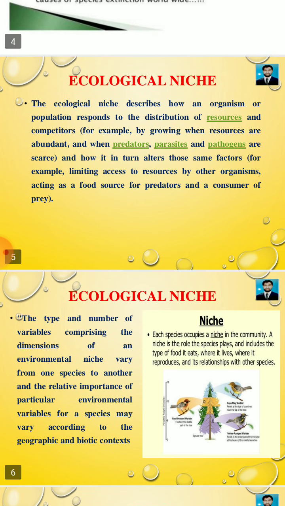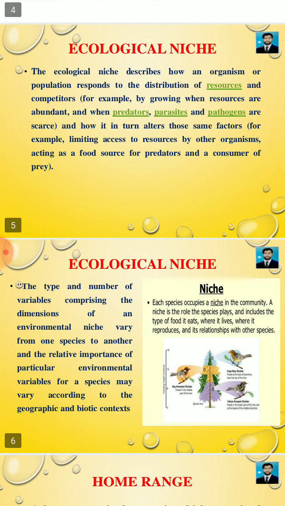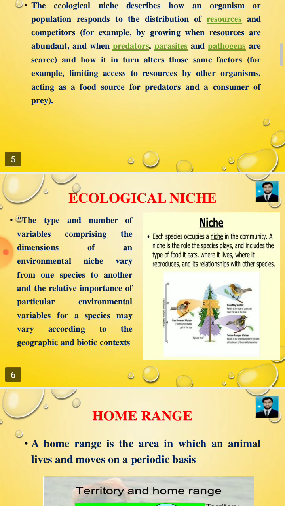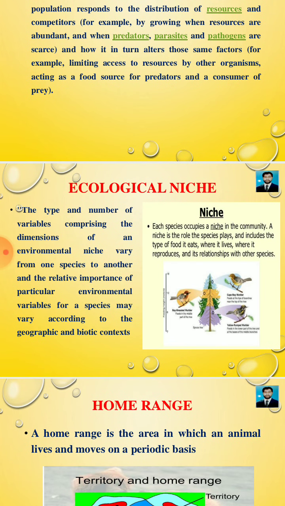And pathogens are also referred to as types of parasites. It also describes how the organism in return alters those factors, for example limiting access to resources by other organisms, acting as the food source for predators and the consumers of prey. Clear? Okay, so simple.